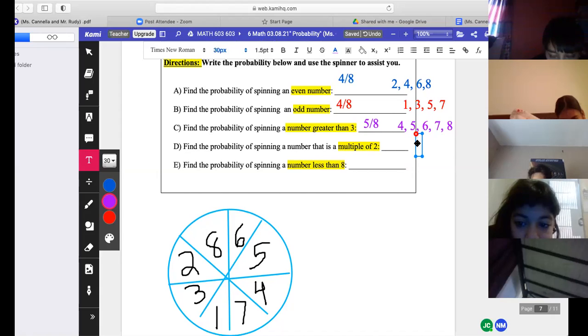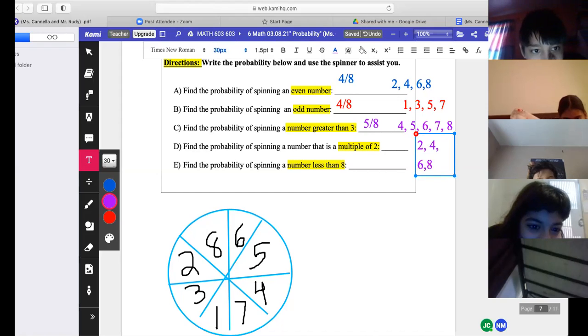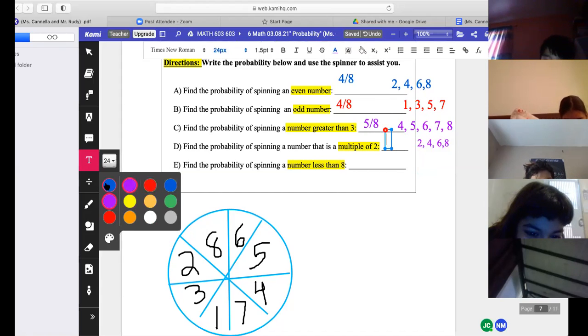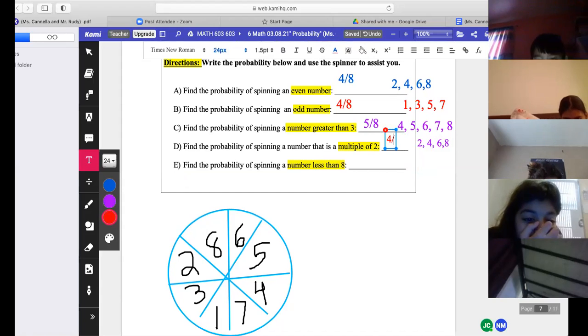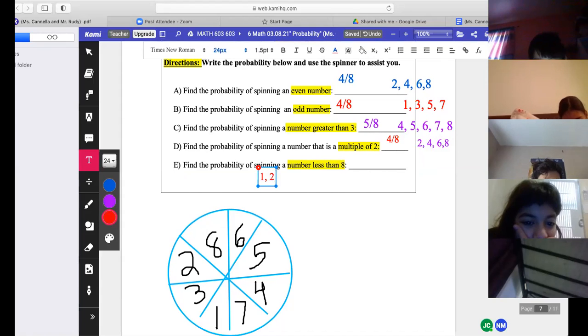Find the probability of spinning a number that is a multiple of 2. There are 8 numbers and 4 multiples of 2, which are 2, 4, 6, and 8, since they're all even numbers. And find the probability of spinning a number less than 8. There are 7 numbers less than 8: 1, 2, 3, 4, 5, 6, and 7. So it'll be a 7 out of 8 chance.